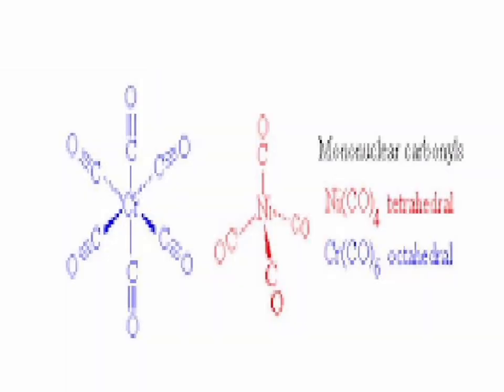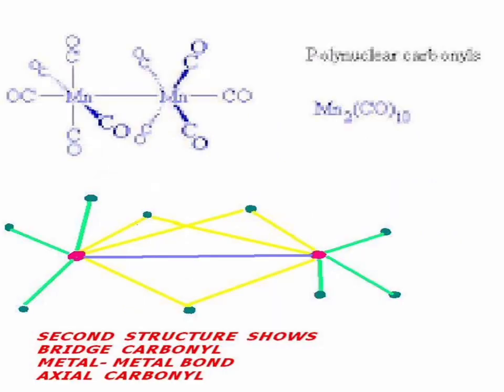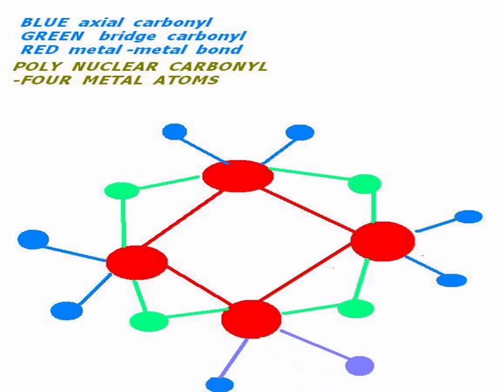In the second slide also you can see the same and the various possible structures of carbonyls containing bridge carbonyls.